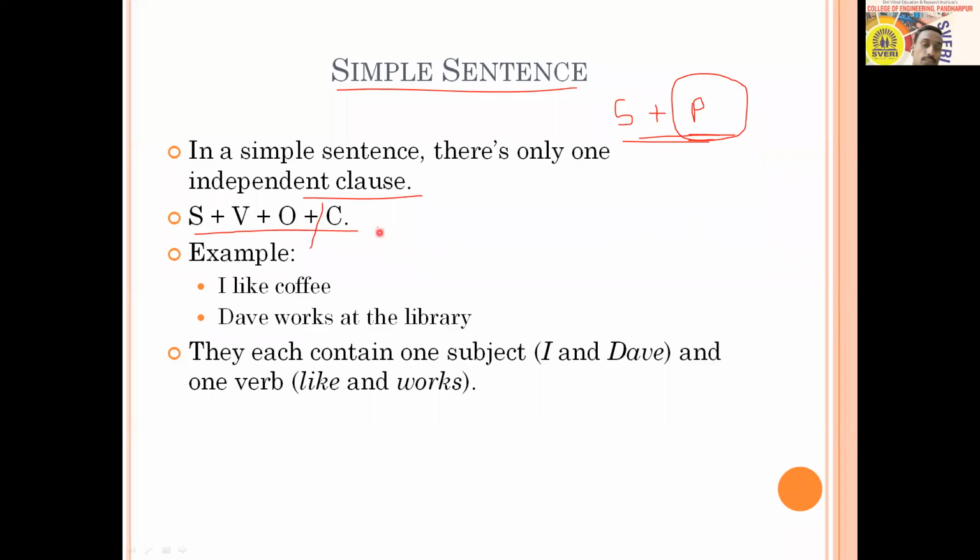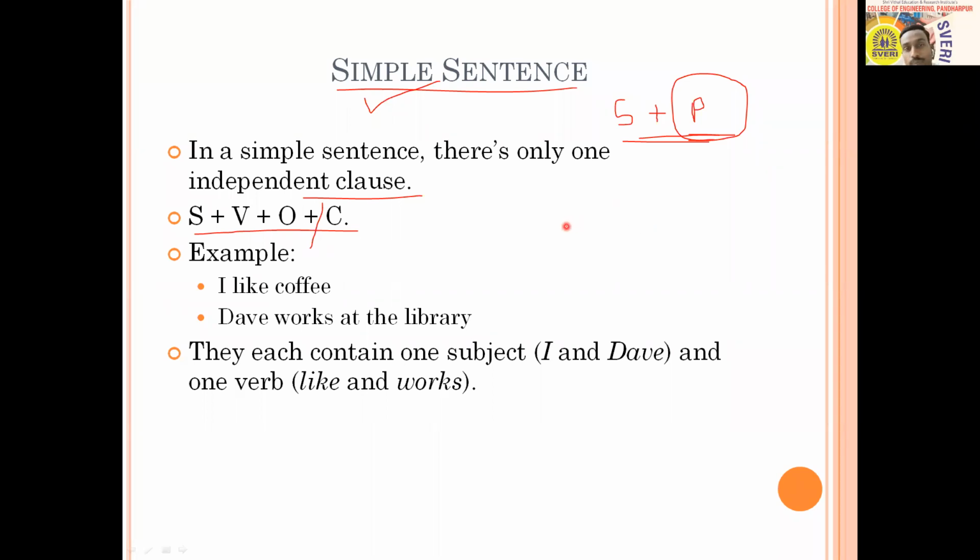All right. Well, so we'll go ahead. So this is the way people use a simple sentence. But have you observed, while reading a book, that sentences are not only of one type? Only simple sentences used everywhere is not possible. Or only complex sentences used is not possible. Only compound sentences used is not possible.